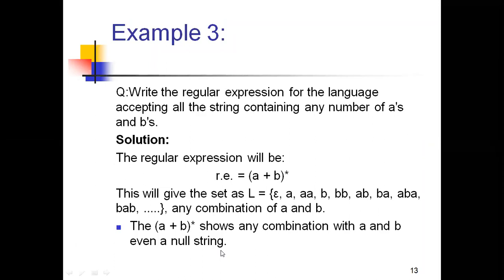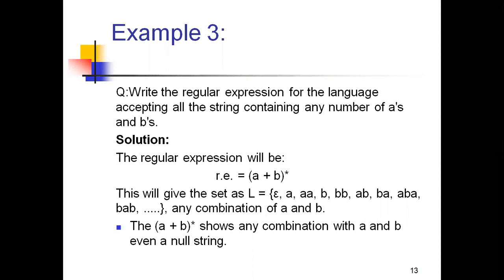And see what example number 3 is: write the regular expression for the language accepting all the strings containing any number of a's and b's. Containing any number of a's and b's means I'm not having any constraint on whether it is an even number of a or even number of b, or odd number of a or odd number of b. I'm not having any such condition.